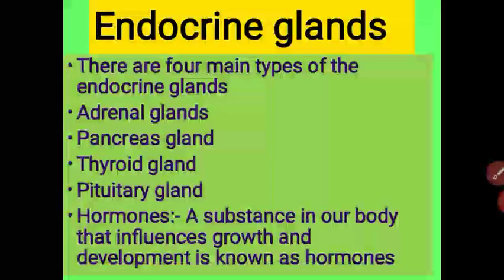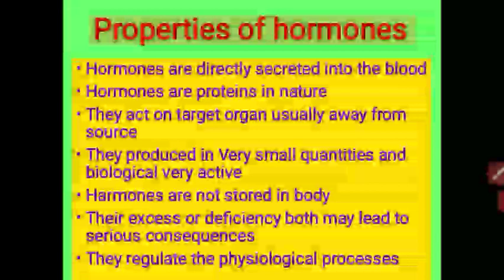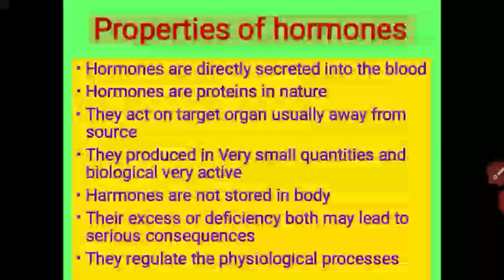Let us see the properties of hormones. Hormones are directly secreted into the bloodstream. I told you the endocrine glands secrete these chemicals. In our body there are many highly complex activities, and each and every activity has to take place at the proper time and in the proper sequence. With the help of hormones, we regulate every activity at the proper time and in the proper sequence.